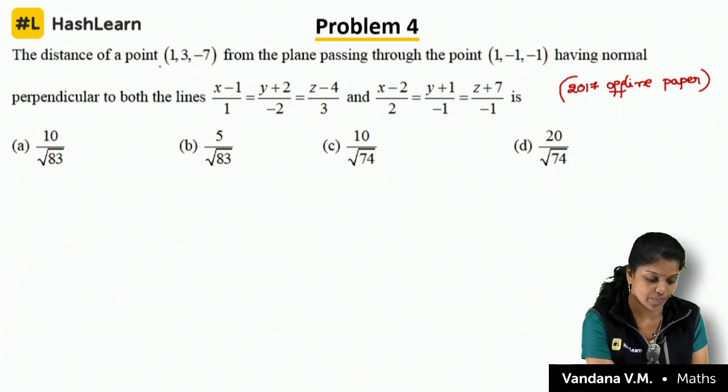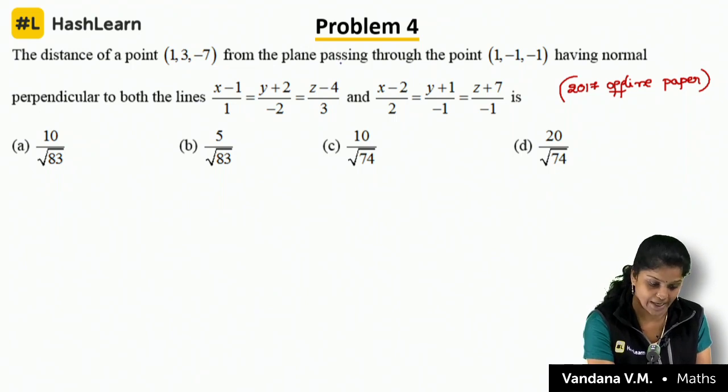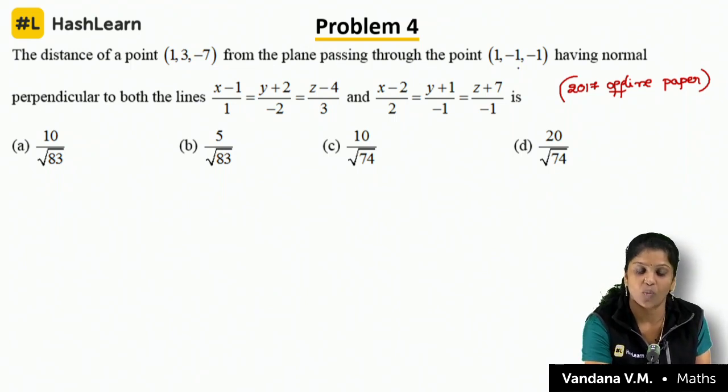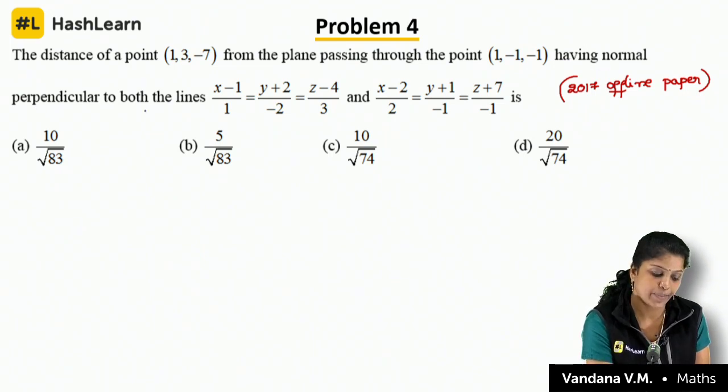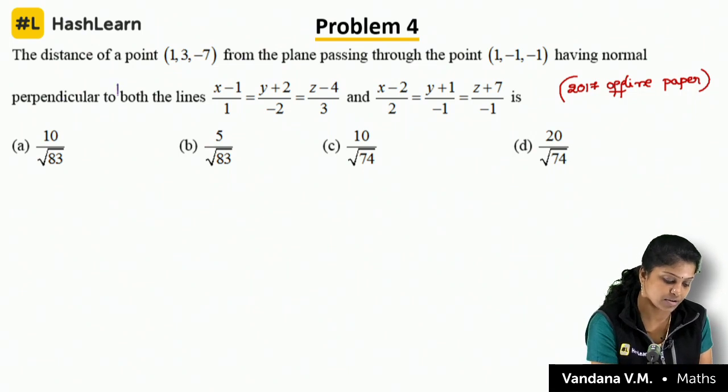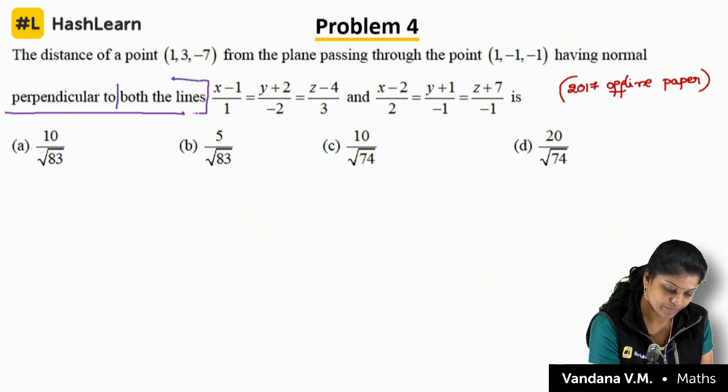The distance of the point 1, 3, minus 7 from the plane passing through the point 1, minus 1, minus 1 having normal perpendicular to both the lines. So, the standard definition: perpendicular to both the lines.